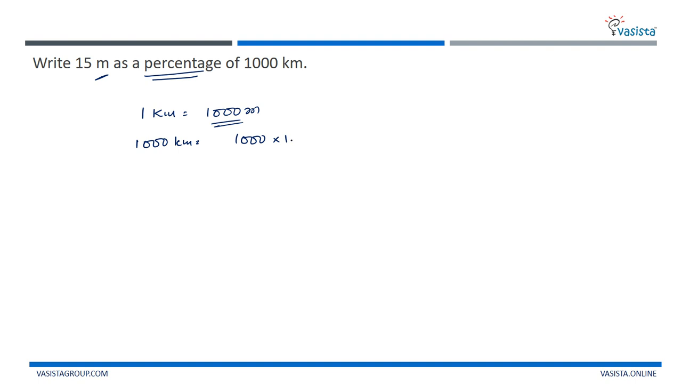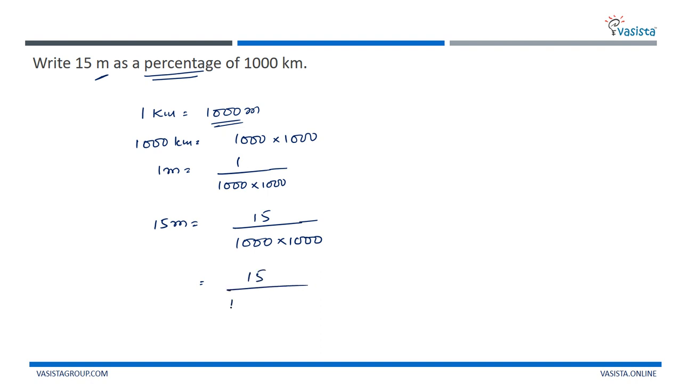1000 into 1000. Now we are supposed to convert it. So 1 meter is equal to 1 divided by 1000 into 1000. Now 15 meter is equal to 15 divided by 1000 into 1000, correct? Now we are supposed to represent it in terms of percentage. That will go like this: 15 divided by 1000 into 1000, multiplied by 100.